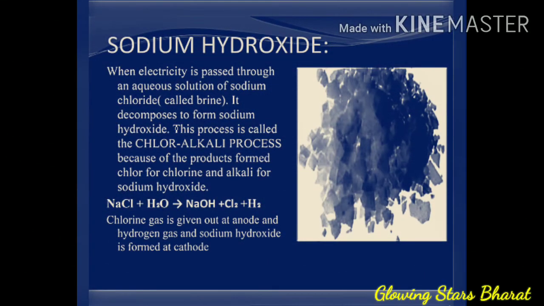Next important is sodium hydroxide. When electricity is passed through an aqueous solution of sodium chloride, it decomposes to form sodium hydroxide. This process is called the chlor-alkali process because of the products formed: chlor from chlorine and alkali from sodium hydroxide. Example: NaCl plus H2O gives NaOH plus Cl2 plus H2. Chlorine gas is given out at the anode, and hydrogen gas and sodium hydroxide are formed at the cathode.